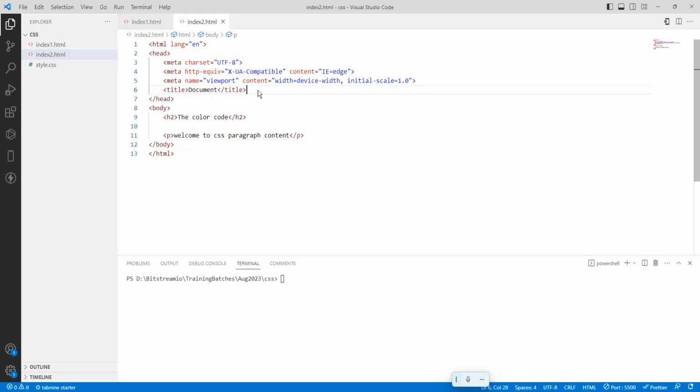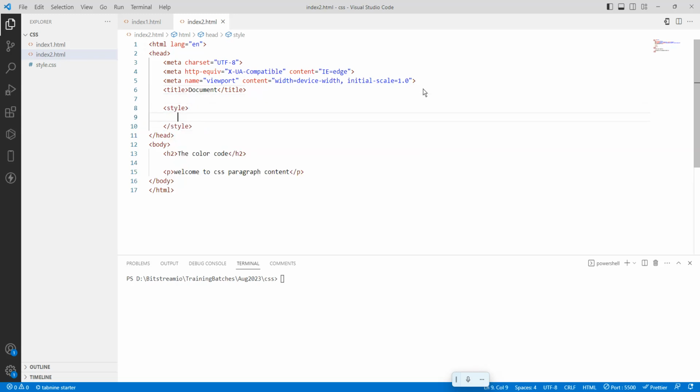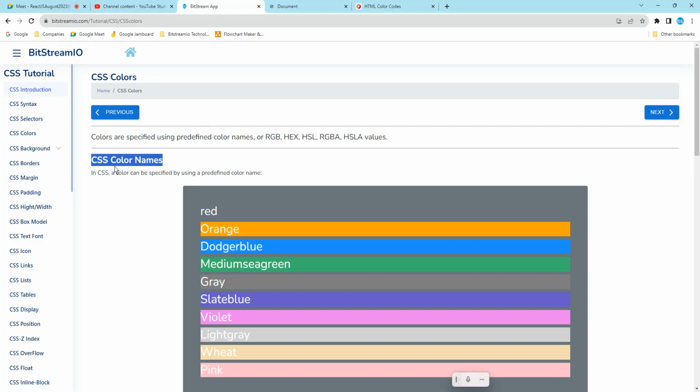Okay. The first one is style. You need to mention that inside the header, in the start header and end header. Here for the H2 tag, I want to apply a color. See, CSS color names: the colors are specified using predefined color names. RGB is there, hex value is there, HSL is there, RGBA is there, HSLA is there. See, everything is the same, but I will explain later.